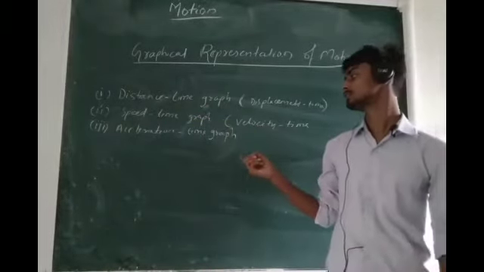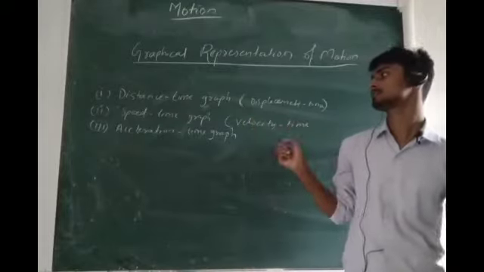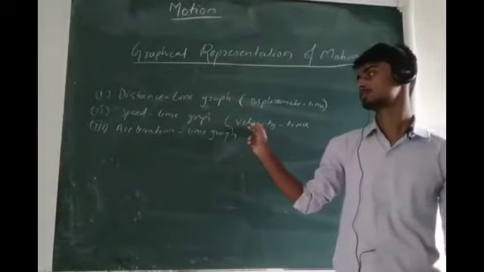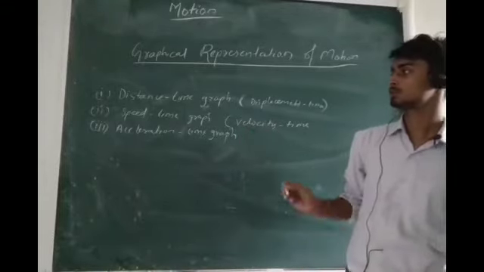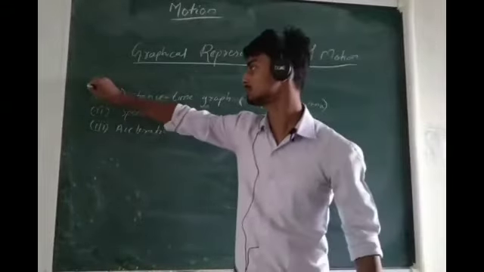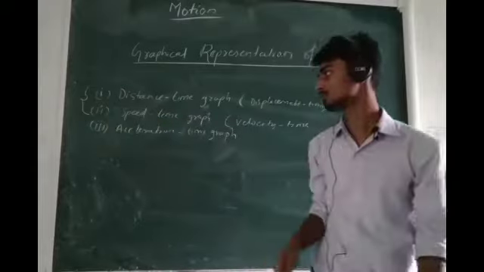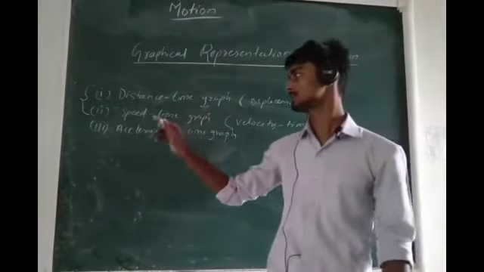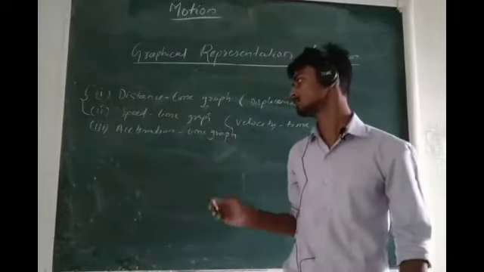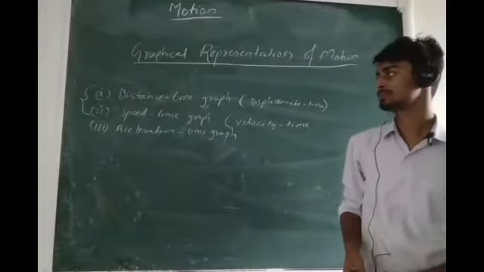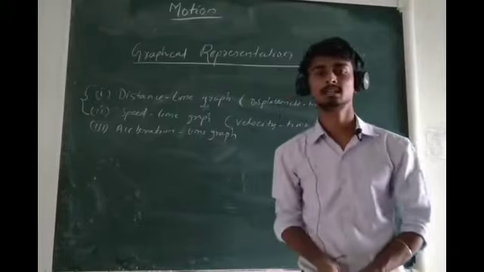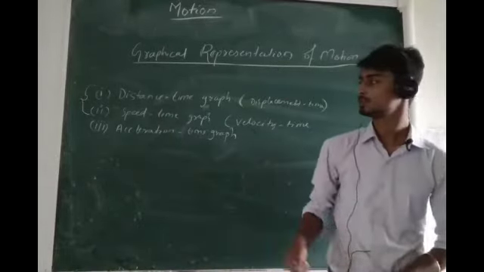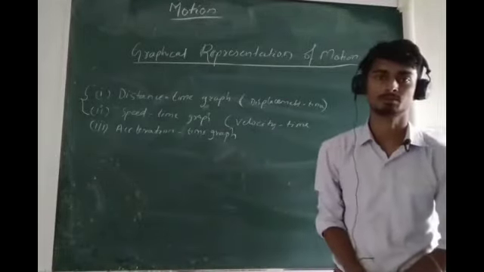There is also a little difference between speed time graph and velocity time graph, and we shall cover these together too. The third is the acceleration time graph. From an exam point of view, the most important are distance time graph and speed time graph. Acceleration time graph is not that important, so we shall discuss what is there in it and how to represent motion using all three types of graph.